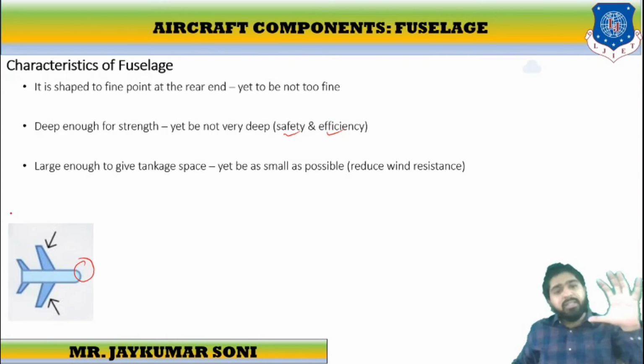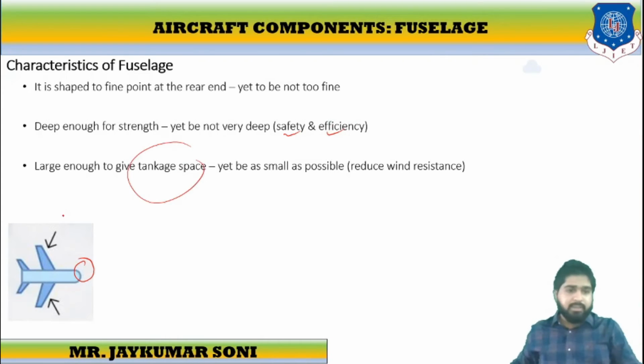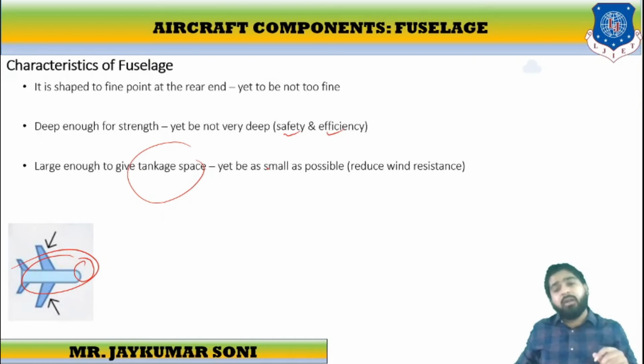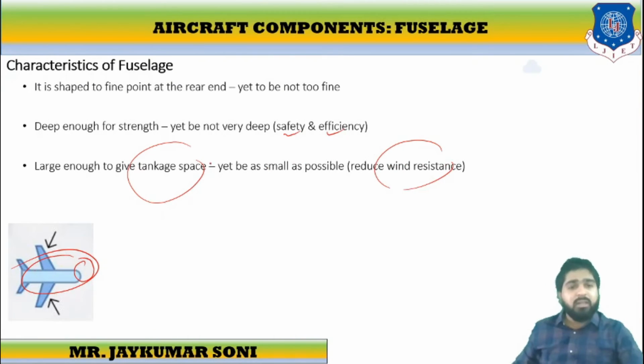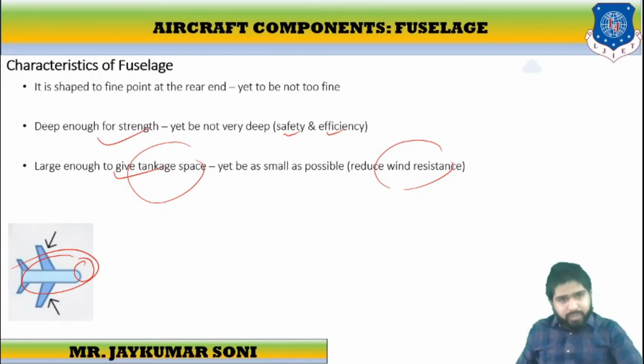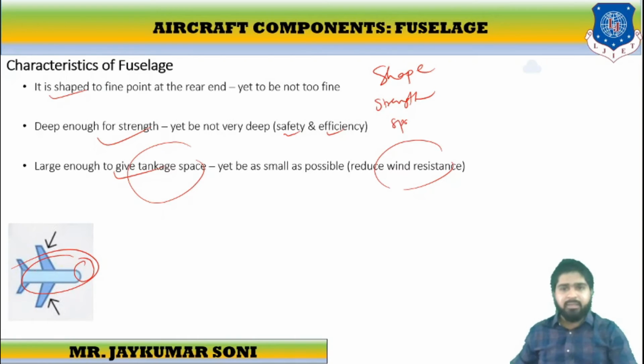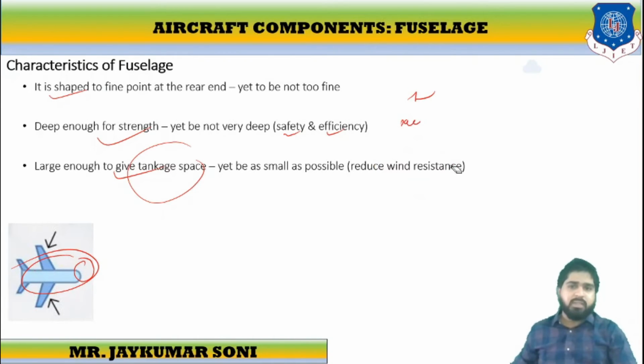It should be large enough to give the tankage space. See, large enough. And it should not be too large, it should be small enough to reduce the wind resistance. So it should cover moderate criteria of space, moderate criteria of strength, and moderate criteria of shape. Shape, then strength, and then space. So this is about the fuselage.